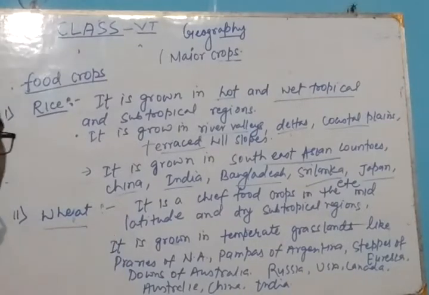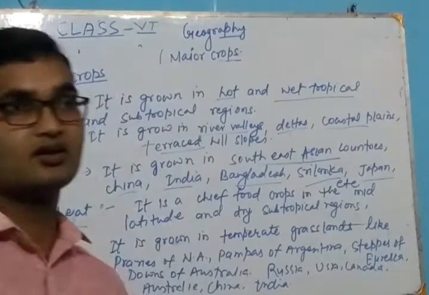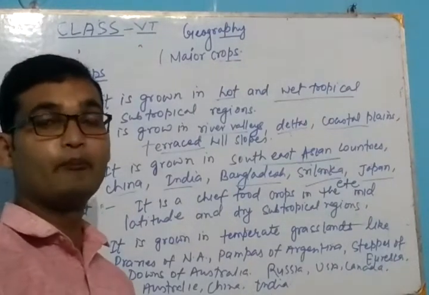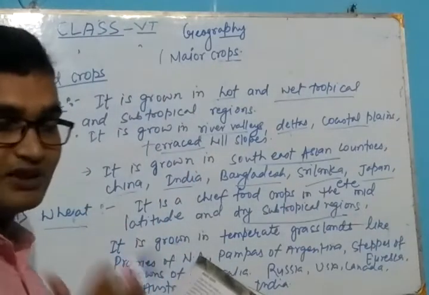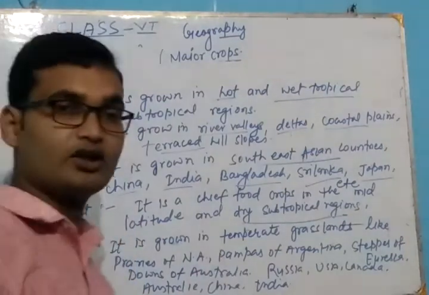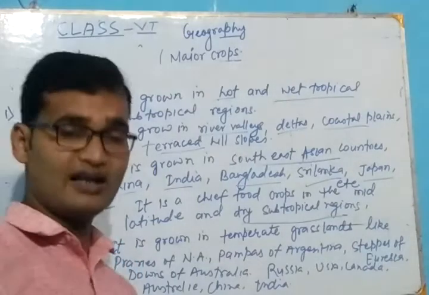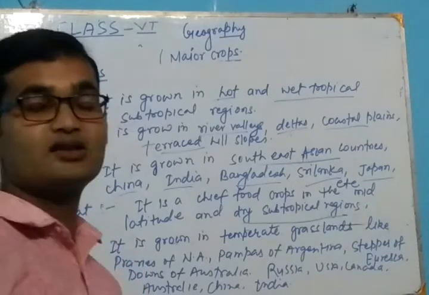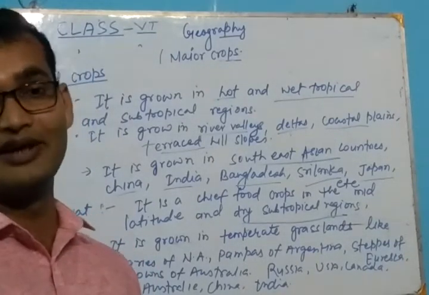If we talk about wheat, it is a Rabi crop, grown in India around October, November, and harvested in March, April. This is the staple food of the mid latitude or the dry subtropical region. Subtropical region means about 30 degree latitude to 45 degree latitude. There is less temperature as compared to the tropical zone. The sun is slanting toward this region, and the winter season is very cold.